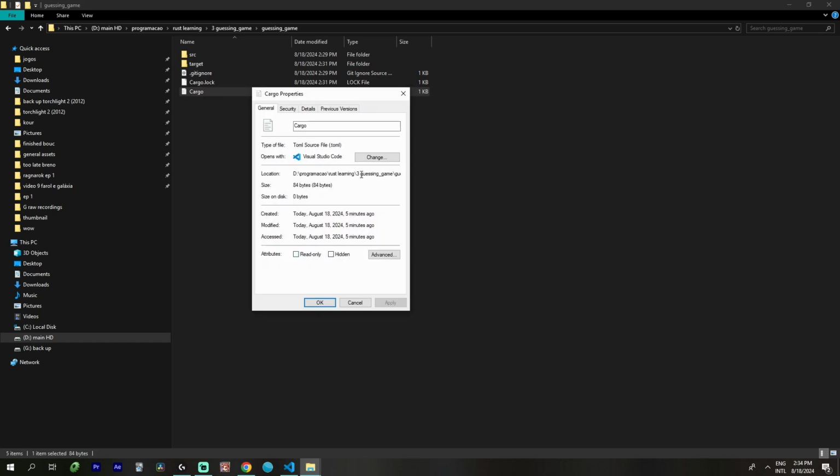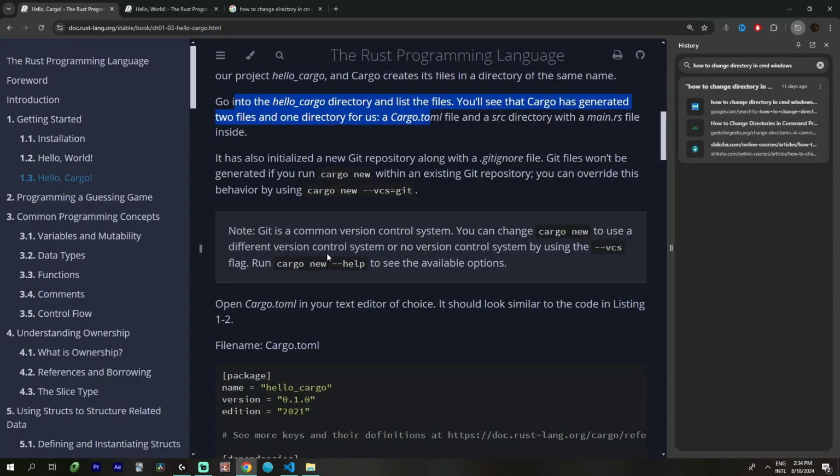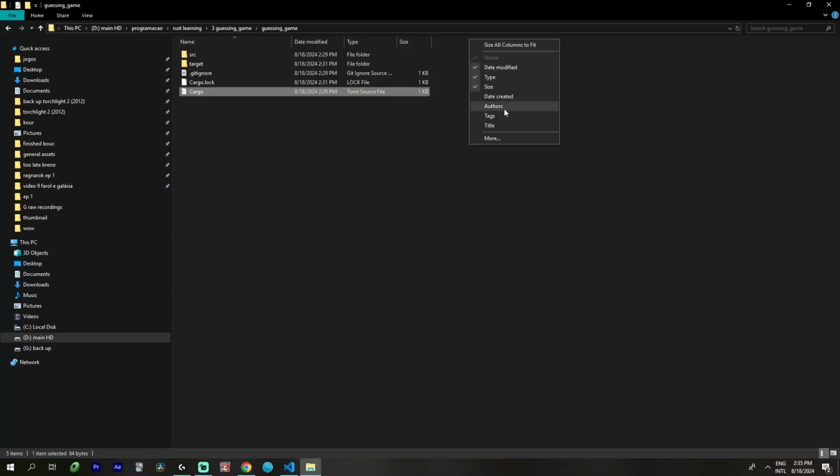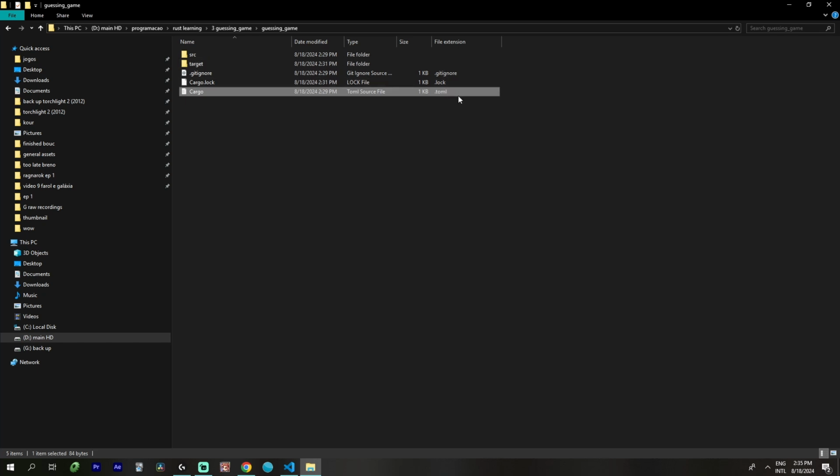Is this the Toml file? Let's see. Description? No. Extension. I need the file extension. Okay. Now we got it.